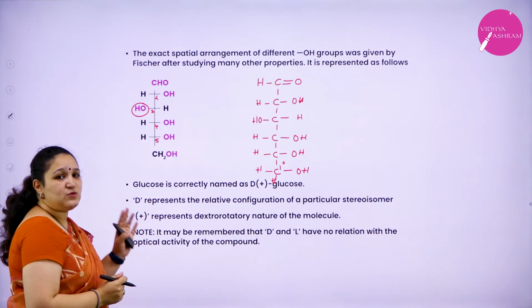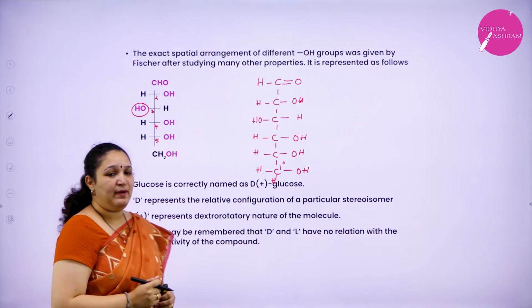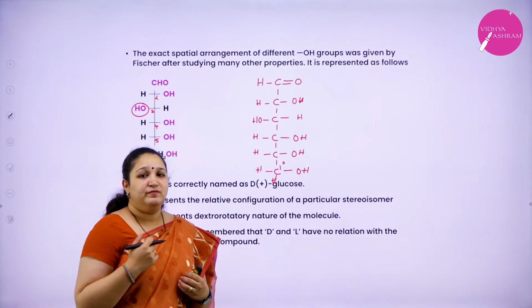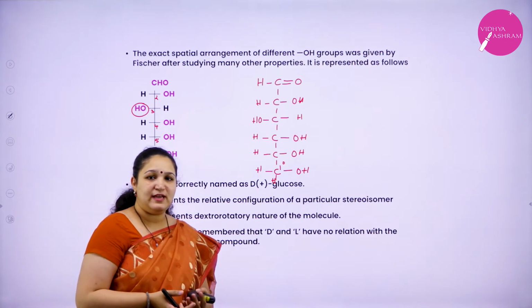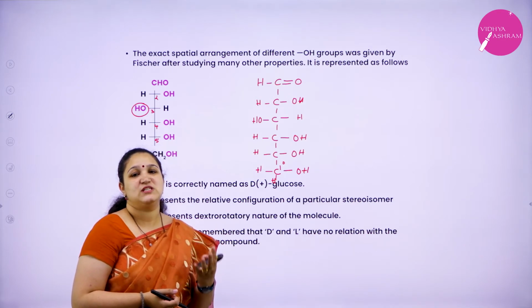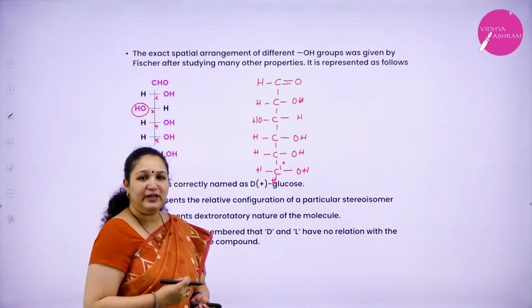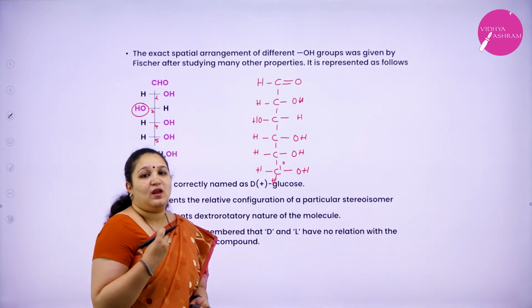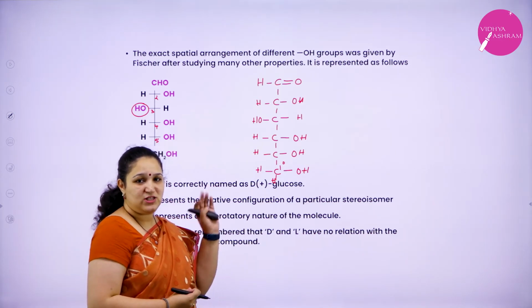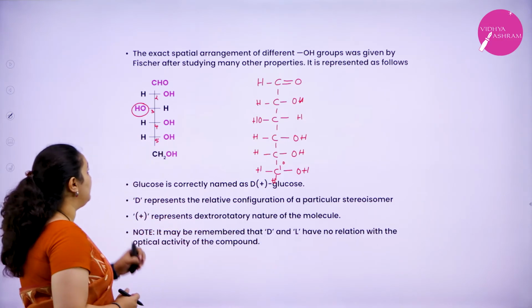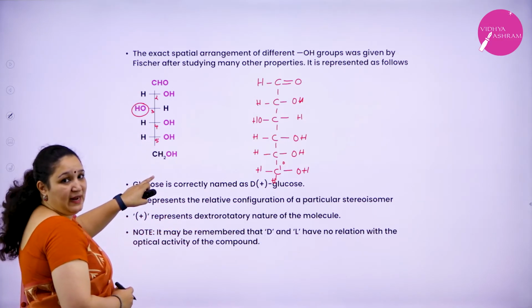This was actually predicted by Fischer. We do not have all the reactions which were done by Fischer to give the exact structure. You need to know that glucose has the following structure, in which we have 6 carbon atoms.